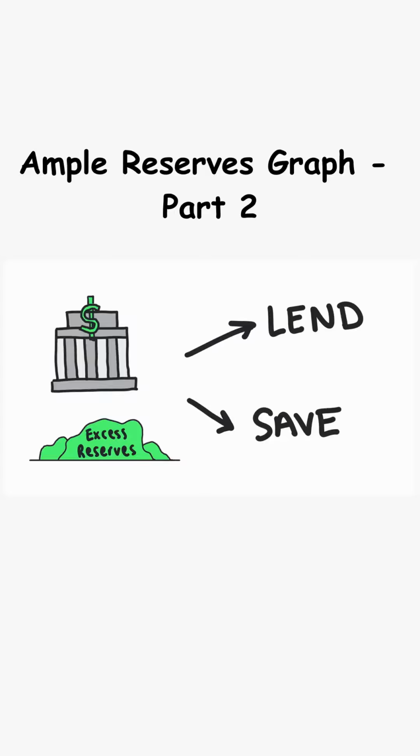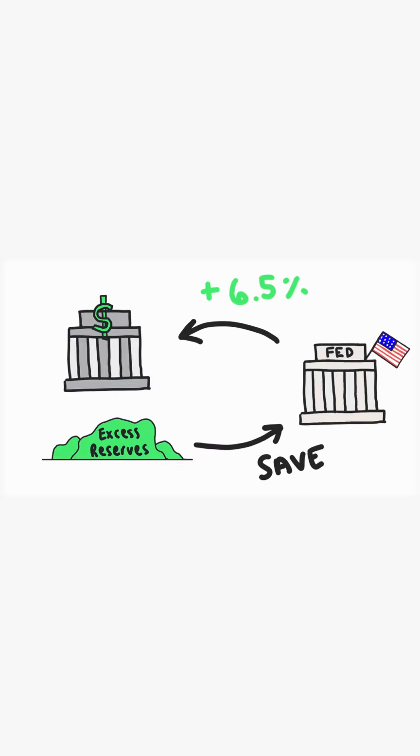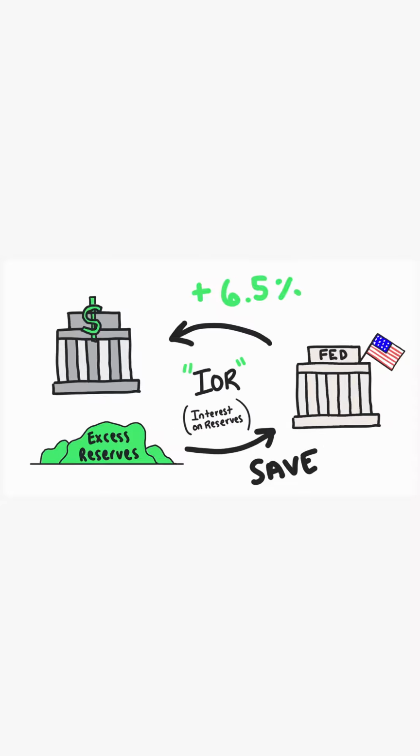Commercial banks can use their excess reserves one of two ways. They can lend or save. Let's imagine that by saving their excess reserves at the Fed, this commercial bank can earn 6.5% interest. This interest rate is what we call the interest on reserves rate.